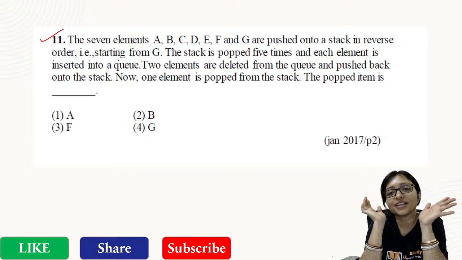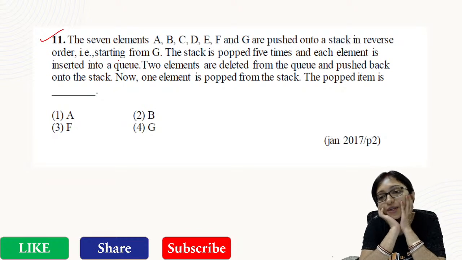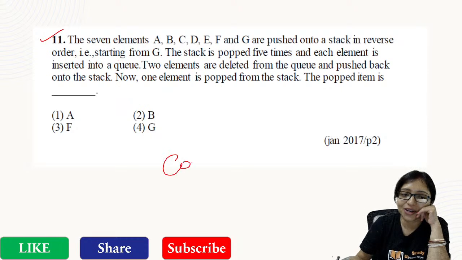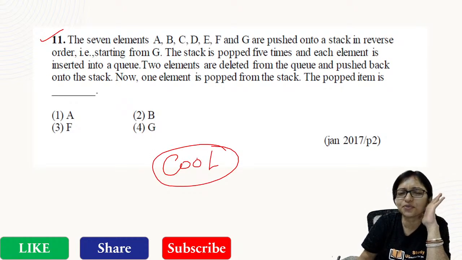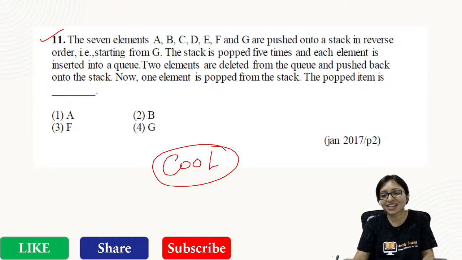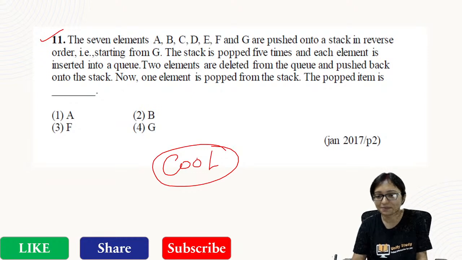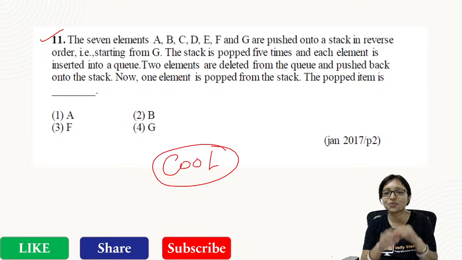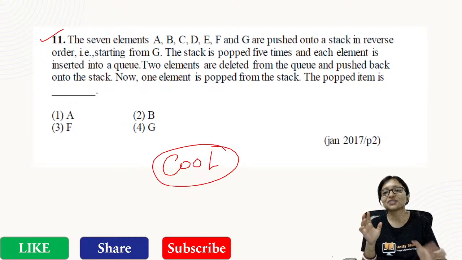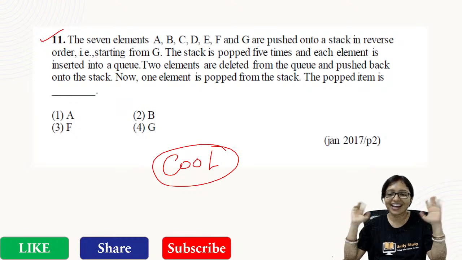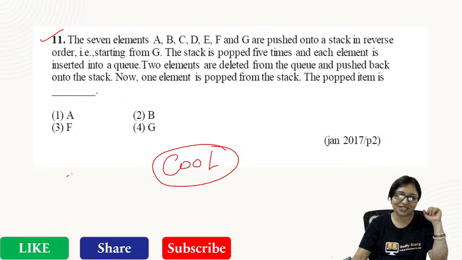So all of you are enjoying it. I can understand that all of you are very cool. This cool thing is very good. All of you are very cool before the exam. Try to be cool like that. Try to be very free, very happy. No tension. Without any tension, go for the exam. You all are super cool. That is good. Go for the exam with this cool mind, cool brain, and ultimately JRF is yours.